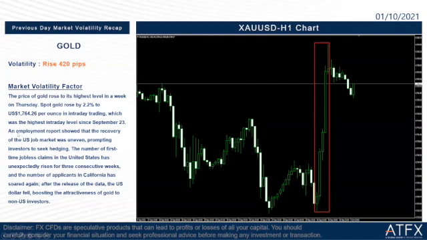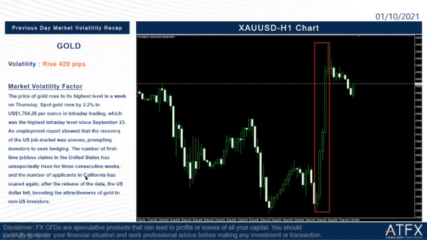An employment report showed that the recovery of the US job market was uneven, prompting investors to seek hedging. The number of first-time initial jobless claims in the United States has unexpectedly risen for 3 consecutive weeks, and the number of applicants in California has soared again after the release of the data. The US dollar fell, boosting the attractiveness of gold to non-US investors.